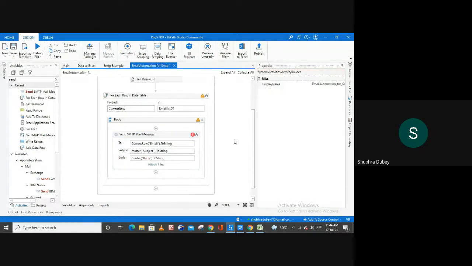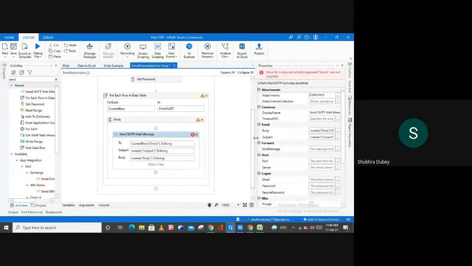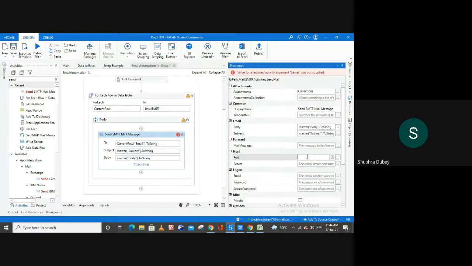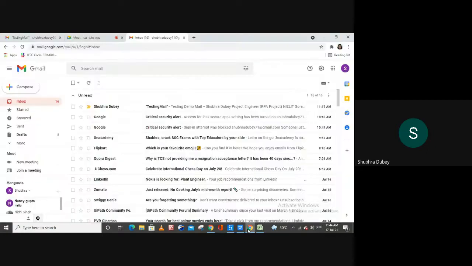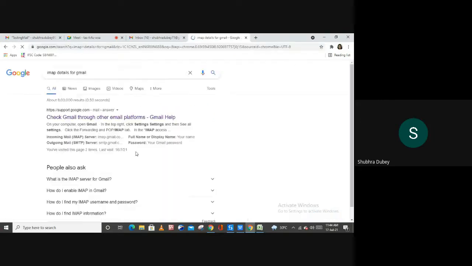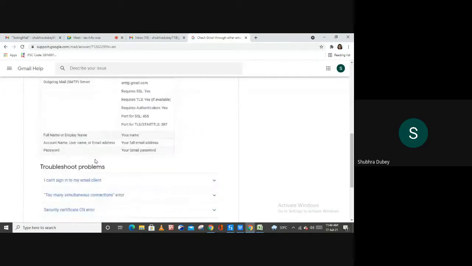Right? Now fill all the required properties of your Send SMTP Mail Message. So port, okay? For the port information, let me check the port here. So here we have the port 587.